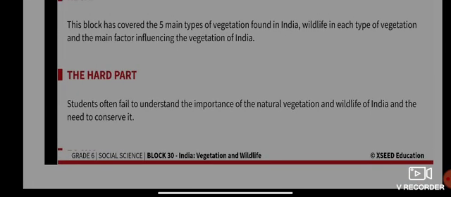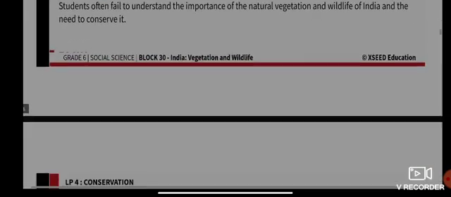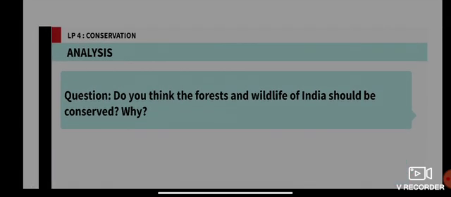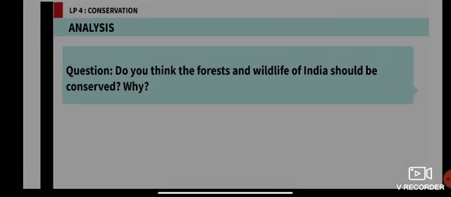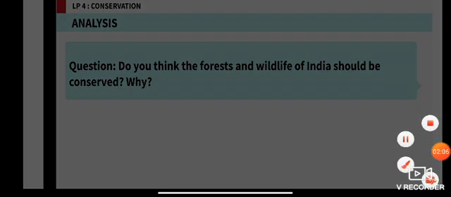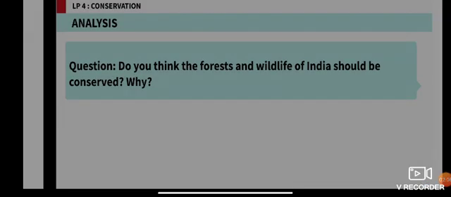You might find it difficult to understand the importance of the natural vegetation and wildlife of India and the need to conserve it, so we'll learn about it. Do you think the forests and wildlife of India should be conserved, and why?